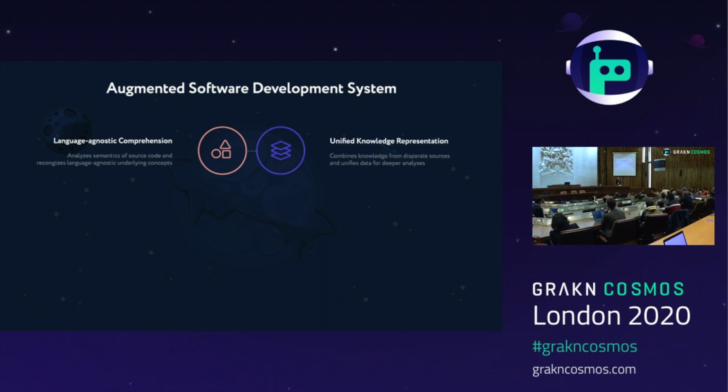I also think these tools should have a unified knowledge representation and combine knowledge from many different sources to not only understand how code works, what code does, but also how code behaves in its operating environment.